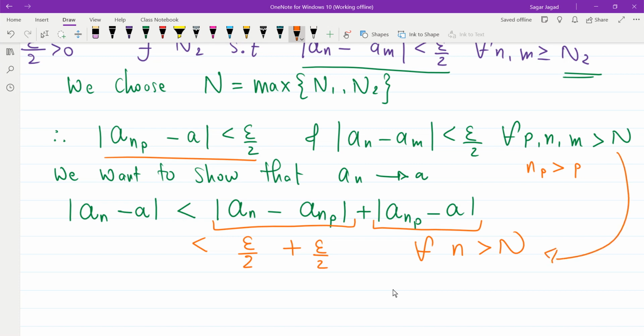So what I found is that mod of a_n minus a is less than epsilon for all n greater than N. That means my sequence a_n converges to a. This was a given Cauchy sequence which is convergent. Hence the proof is done. If you understand the proof, please let me know in the comment section if you have any doubt. Okay. Thank you.